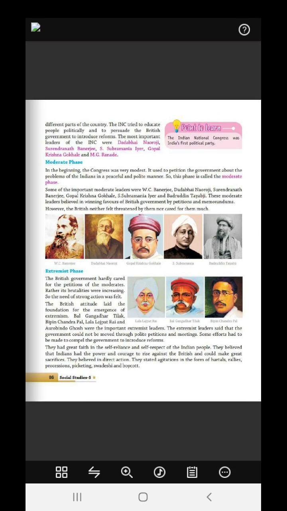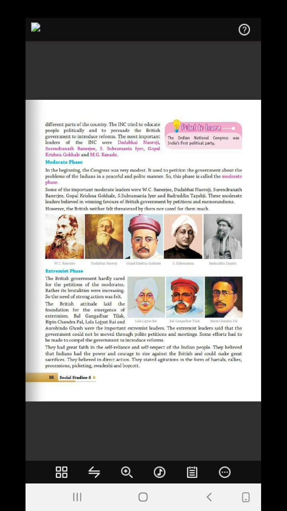The INC tried to educate people politically and to persuade the British government to introduce the reforms which were for the welfare of the Indians. The most important leaders were Dadabhai Naoroji, Surendranath Banerjee, S. Subramania Iyer, Gopal Krishna Gokhale, and M.G. Ranade. Now there were two phases of this INC. Let's see what they wanted and how they were divided.